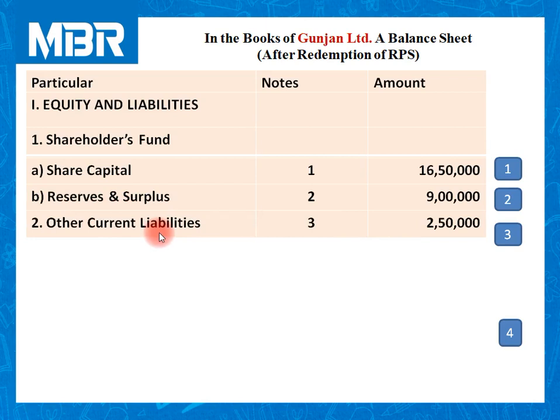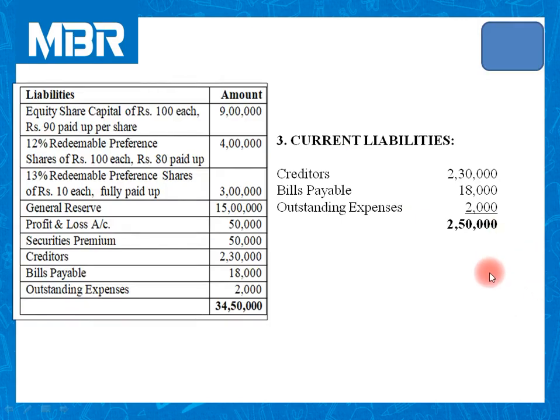Number 2, other current liabilities. Over here in this case, amount of other current liabilities is rupees 2,50,000. We have presented entire calculation in note number 3. So for our reference, let us visit calculation of note number 3. On the left hand side, balance sheet is given from the question.